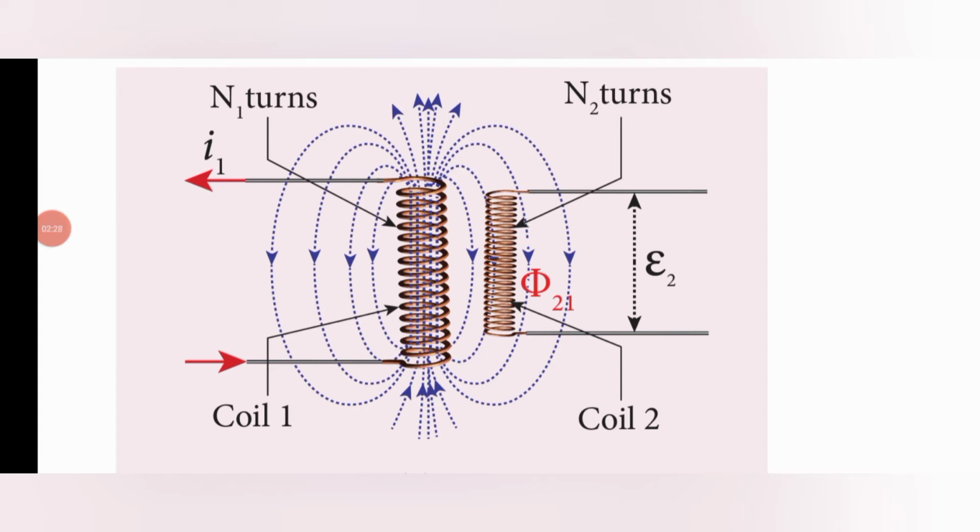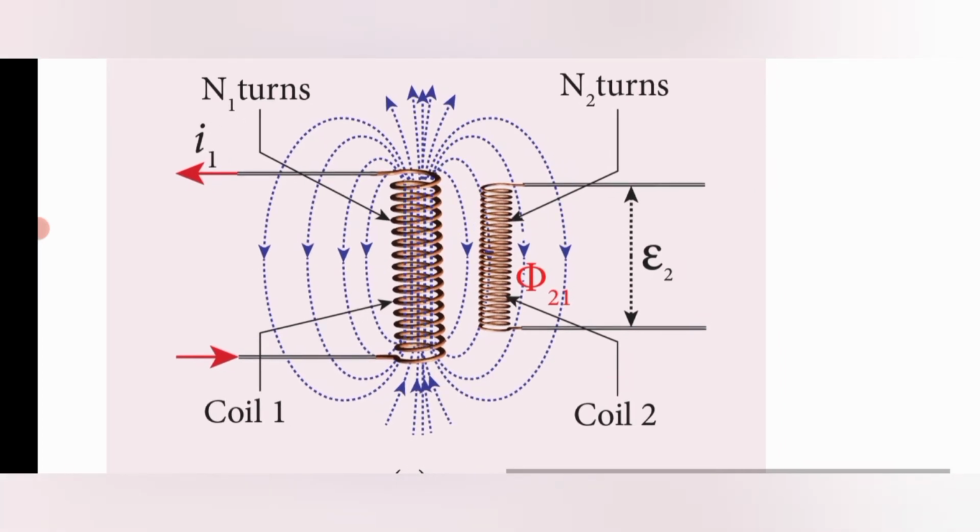Let us assume that there are two coils placed very close to each other, and current is passed through coil 1. So here coil 1 and coil 2 are there. In this, the flux values are phi 12 for coil 1 and phi 21 for coil 2. Because it is from 1 to 2, that's why they are referred to so. So here phi 21 is referred to for the second coil. Just keep it in your mind. Also the number of turns is N1 for coil 1 and N2 for coil 2.